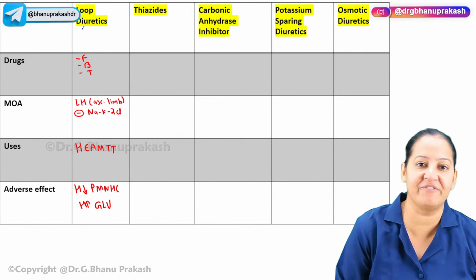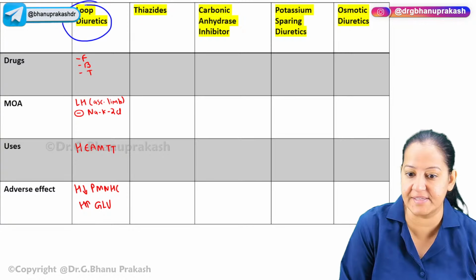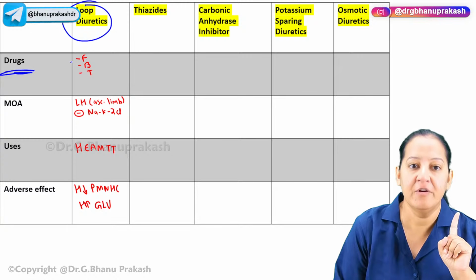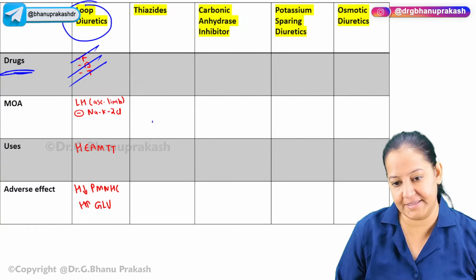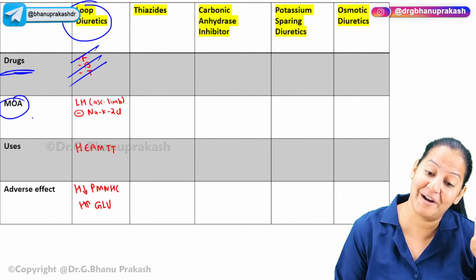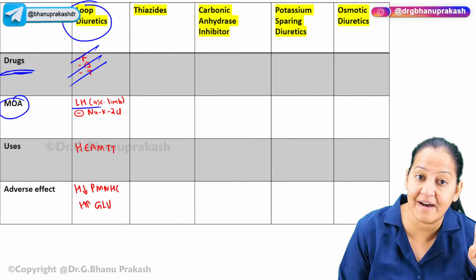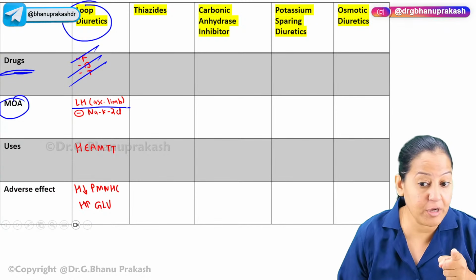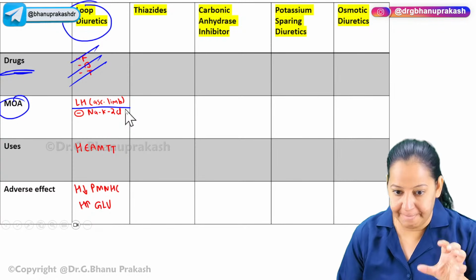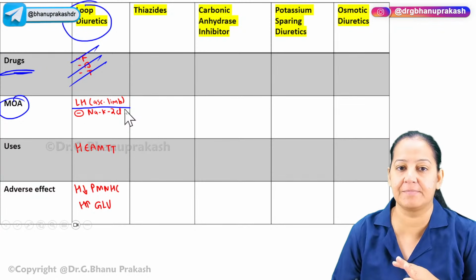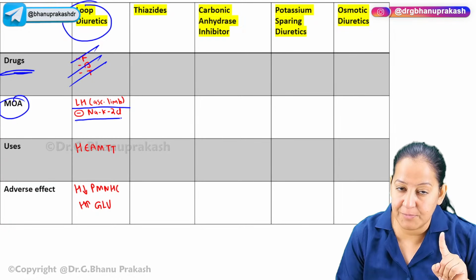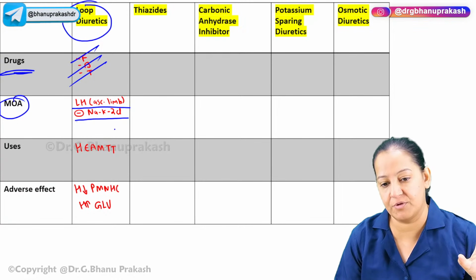The first diuretic we have completed is the loop diuretics. How many drugs in this category? Only 3 drugs: furosemide, bumetanide, and torsemide. What is the mechanism of action? Imagine the diagram. They act on the ascending limb of the loop of Henle. You know the mnemonic, don't forget that. And what do they do? In this cell, on one side there is lumen, on one side there is blood. On the luminal surface there is a transporter. The name of the transporter is sodium potassium 2 chloride. They inhibit this transporter.